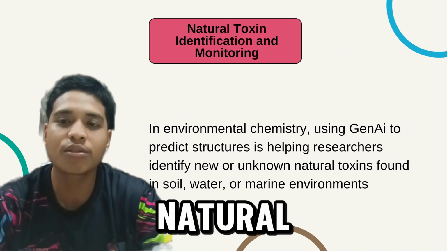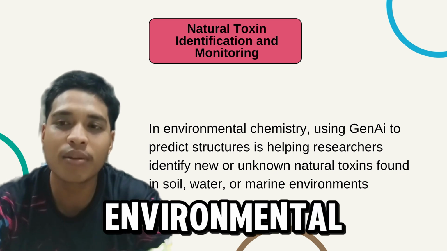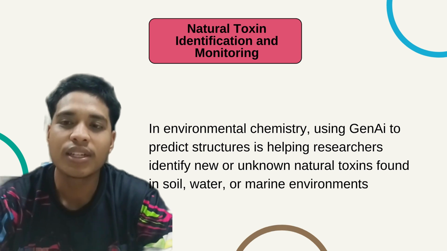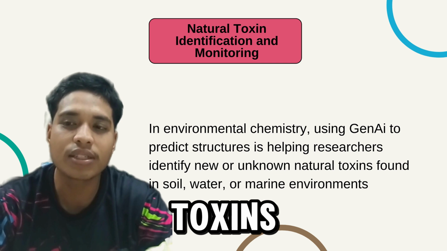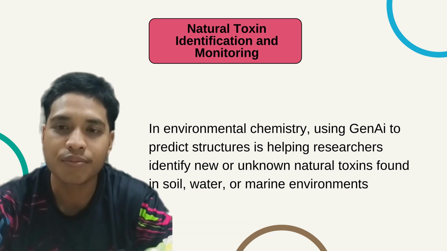4.4 Natural toxin identification and environmental monitoring. In environmental chemistry, Gen AI helps identify unknown natural toxins in places like soil, water, or the ocean.